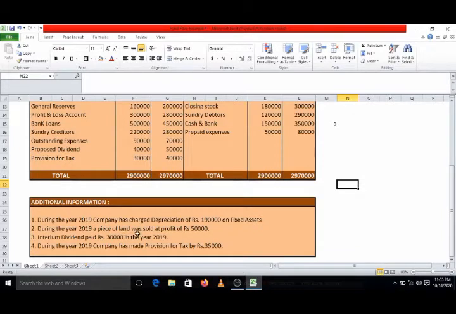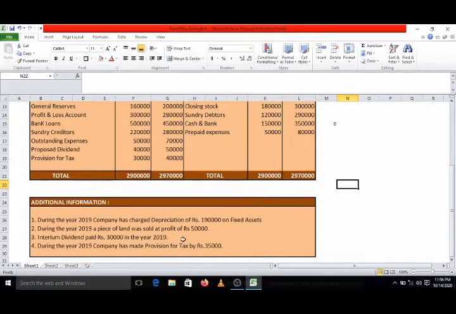Second, during the year 2019, a piece of land was sold at a profit of rupees 50,000. So we are having land as one of the fixed assets. A piece of that land was sold during the year 2019. Now the amount of sale consideration is not known to us, but it is given that it is sold at a profit of rupees 50,000. So only that much is known to us. With the help of this, we will have to find out the sale consideration of the piece of land, which is missing in this example.